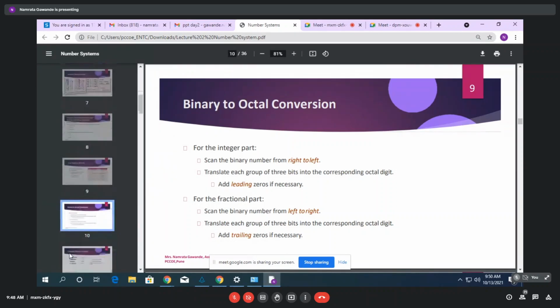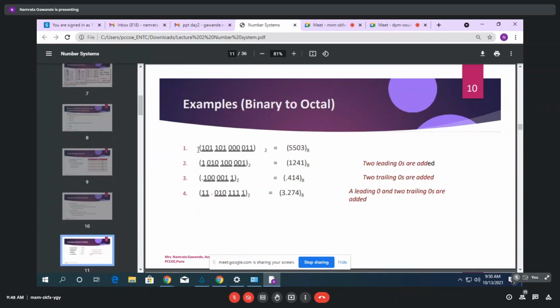Now let me show you an example directly. See, this is the binary number, and you have to convert it into octal. As you know, octal represents 3 binary bits, so as it is already given in binary form, you have to make a grouping of 3 bits.